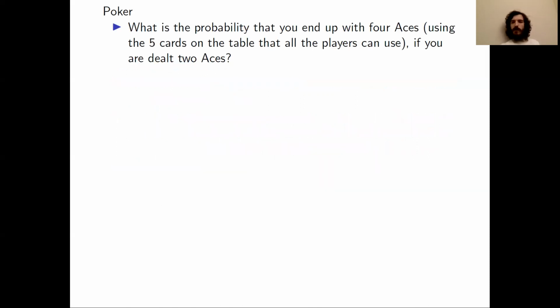So here is a problem about poker where we can use some conditional probabilities. And the question is to find the probability that you end up with 4 aces using the 5 cards on the table that all the players can use, assuming that you are dealt 2 aces. So we wanted to find a universe of possible outcomes which are equally likely. We wanted to find an event for where we were dealt 2 aces, and we wanted to find an event for where we are dealt 2 aces and we end up with 4 aces using the cards on the table.